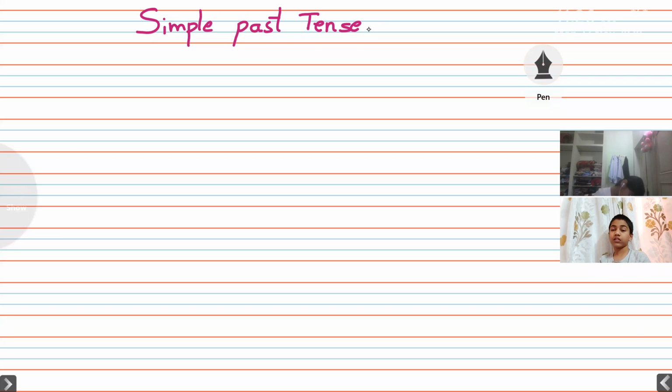And we have discussed that simple present tense is used to express habitual action, universal truth, or any fact or situation that is permanent. Yes, this is about simple present tense. And now let's see about the simple past tense. The tense which is used to express an action.